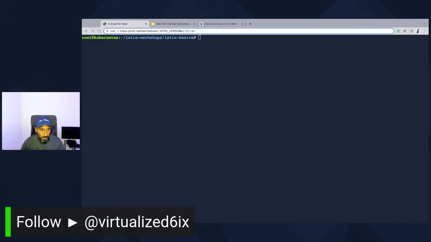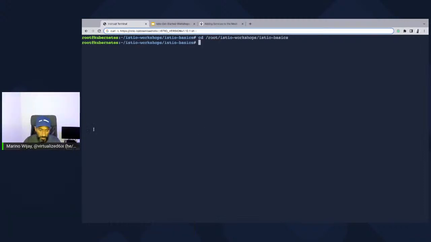Okay, we're going to go ahead and secure the communications within Istio, meaning we're going to turn on peer authentication. And all that really means is we're enabling true mTLS here. So what we're going to do is change directory into the Istio basics folder, which we already should be in. And we're going to get our peer authentication configuration, which basically says, do we have any mTLS running right now? We don't. So all traffic is communicating in clear text or plain text, outside of the mesh or inside of the mesh. Outside of the mesh, in order to communicate, I still have to pass in mTLS.